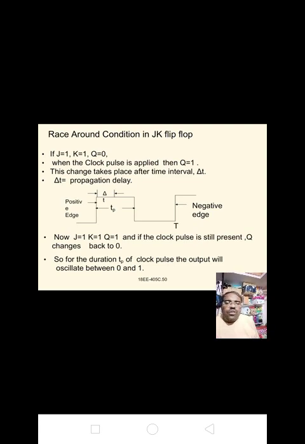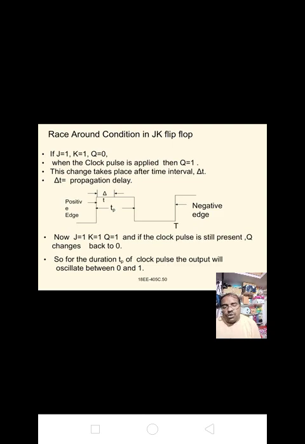If J equal to 1, K equal to 1 and Q equal to 0, when the clock pulse is applied, then Q equal to 1. This change takes place after a time interval delta t, equal to the propagation delay. Here I have shown a clear diagram of a single clock pulse, with positive edge and negative edge also.